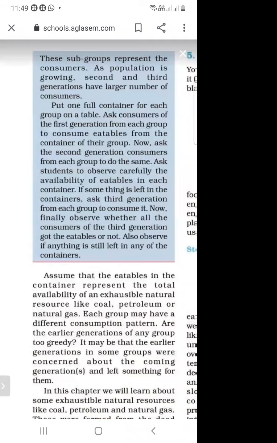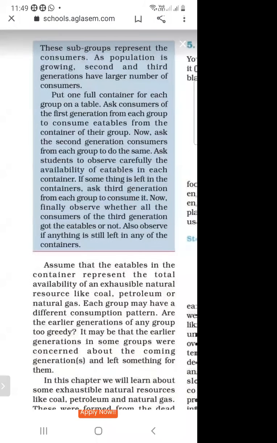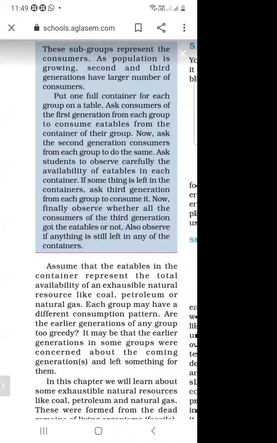So then third generation will consume. If the first generation has not left anything in the container, then third generation will not consume. Similarly, in the case of natural resources, if first generation consumes in excess quantity, then third generation will not get the exhaustible natural resources like coal, petroleum, or natural gas.